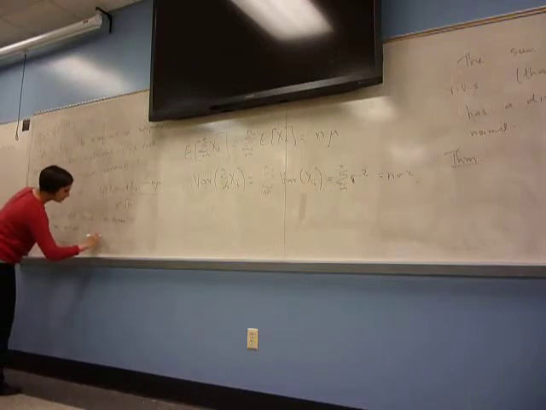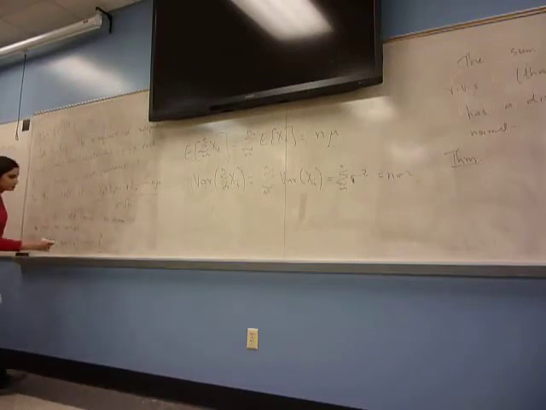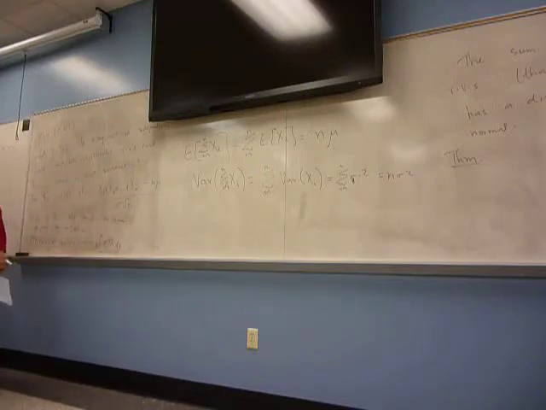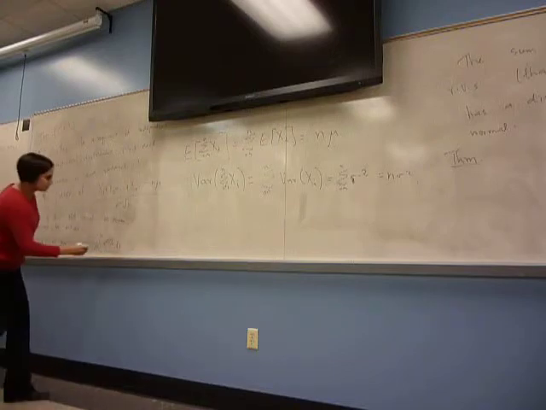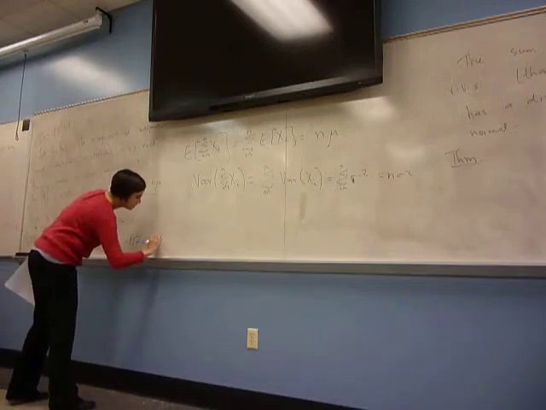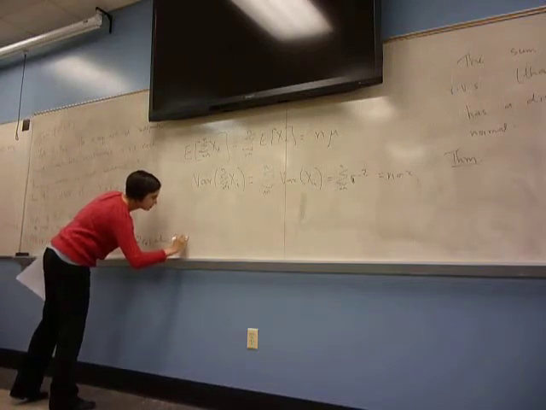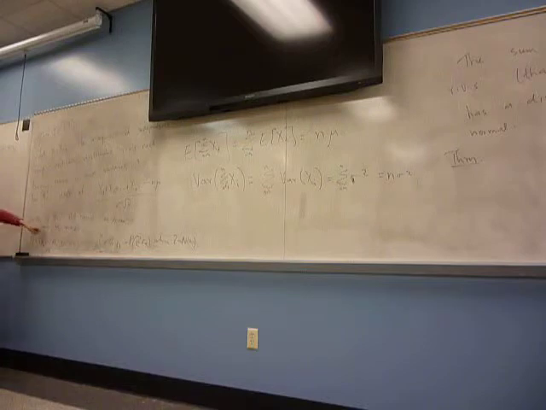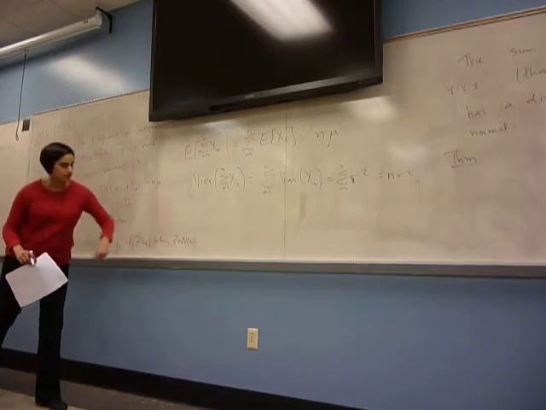So what is the distribution function for the standard normal? Integral from negative infinity to a of e to the negative z squared over 2 dz. So it's just the integral of the density of the standard normal from negative infinity to a. So the probability distribution of this thing approaches the standard normal.